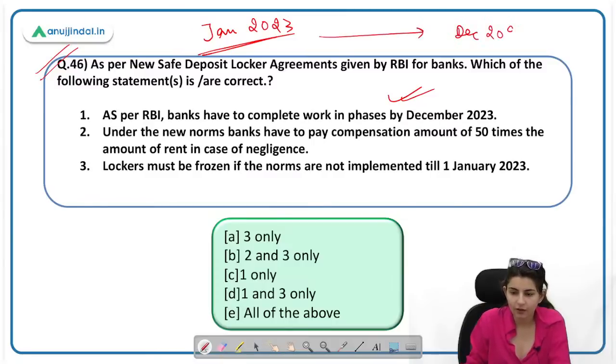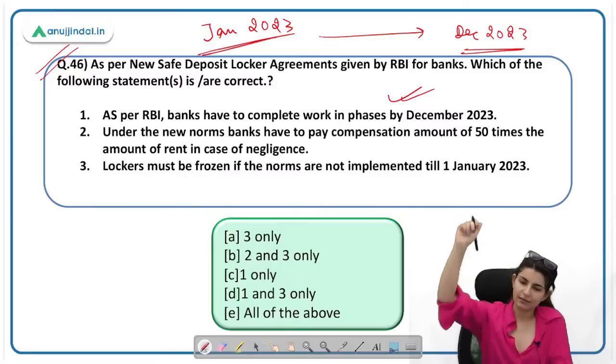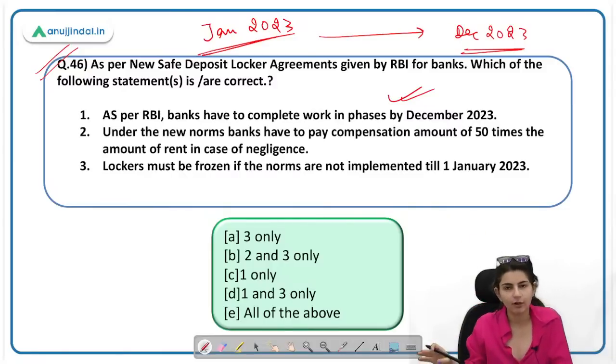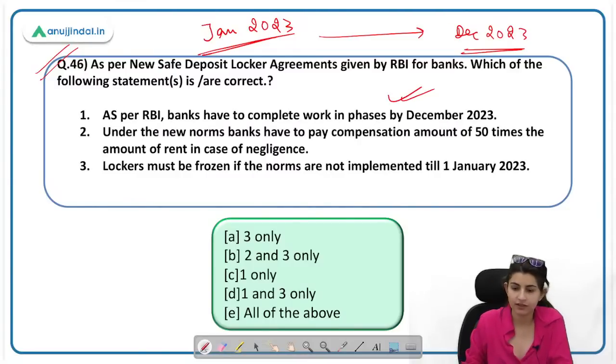December के बाद अगर कोई ऐसे lockers होंगे where these agreements or these rules are not followed, of what rules? These rules related to safety deposit rule. If they are not followed, then they will be frozen. So statement 1 is correct. Phased manner में December 2023 तक these deposit rules are to be applied. Under the new norms, banks have to pay compensation amount of 50 times the amount of rent in case of negligence. This is incorrect. The correct answer here will be 100 times.